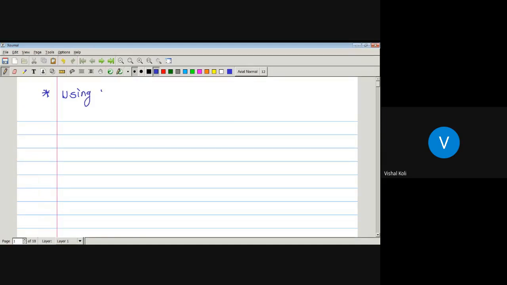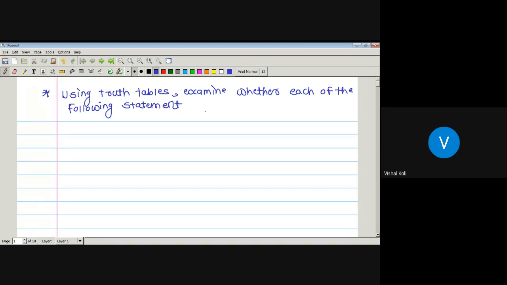Using truth tables, examine whether each of the following statements is a tautology or a contradiction or contingency.